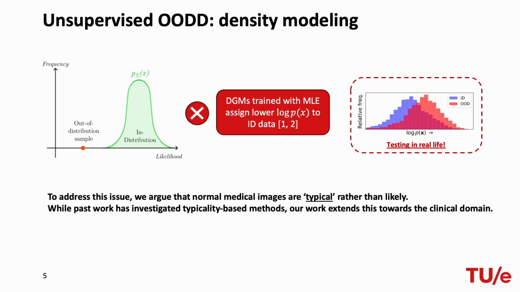In spite of this reasonable assumption, where we assume higher likelihoods for in-distribution samples, past work has shown that deep generative models trained with MLE assign higher likelihoods to OOD samples. To address this, it can be argued that the in-distribution samples aren't necessarily likely, but typical. Past work has investigated this for some benchmarks, and our work extends the notion of typicality-based OOD detection towards the clinical domain.